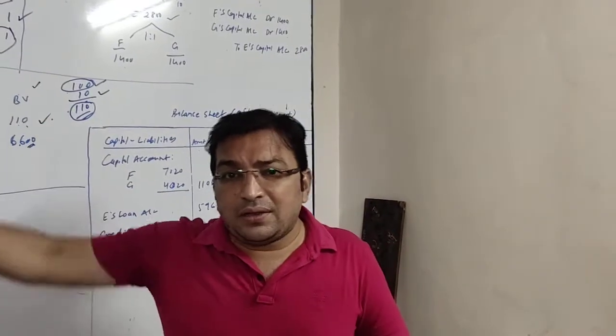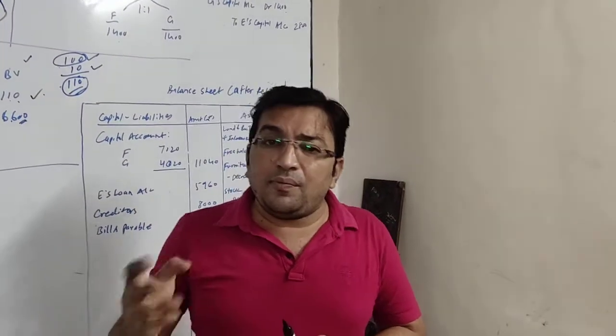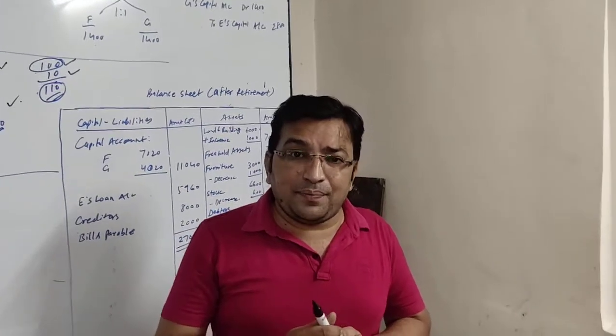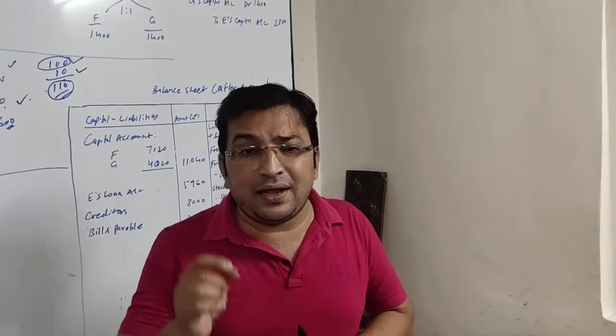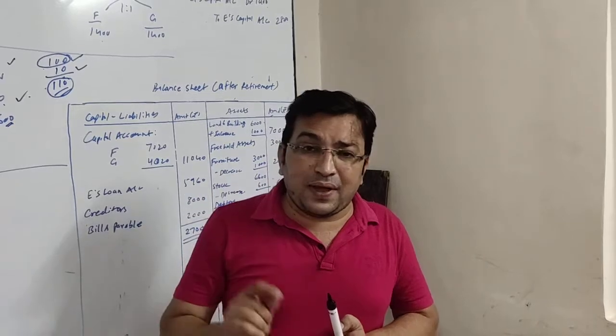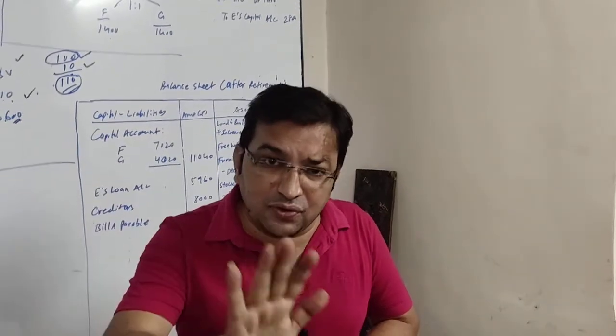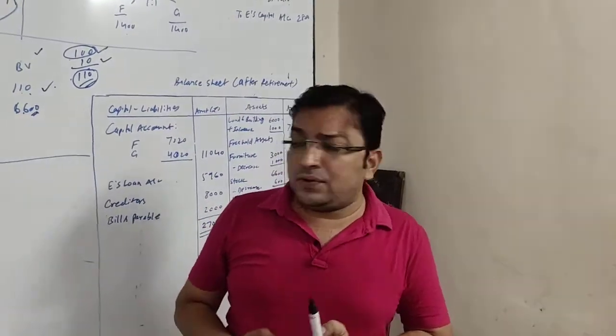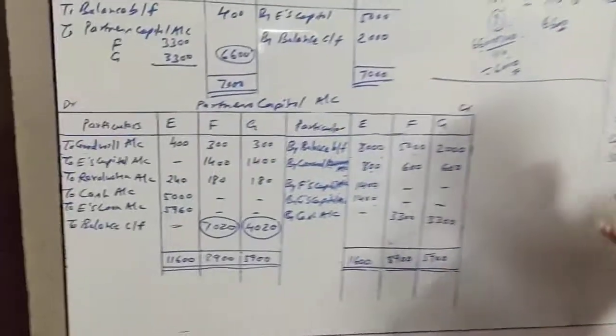This was all about the closing of revaluation account. Now we will be following our adjustment number 3. Adjustment number 3 says that E is to be paid rupees 5,000 in cash and the remaining amount is to be converted into his loan. So we will be dealing with E's column.